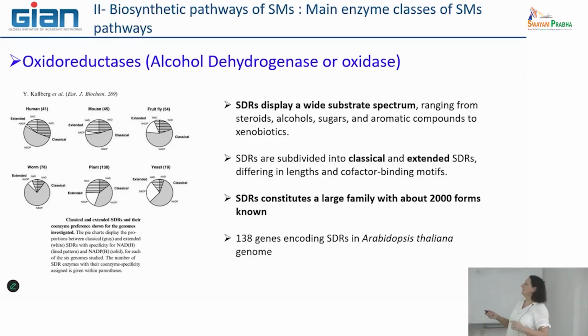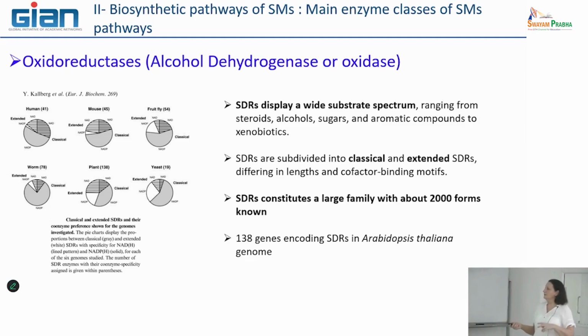And you see here, it's quite different because you can have steroids, alcohols, sugars, aromatic compounds, and also xenobiotics like pesticides, that can be recognized by this type of enzyme to be oxidated or, on the contrary, reducted.